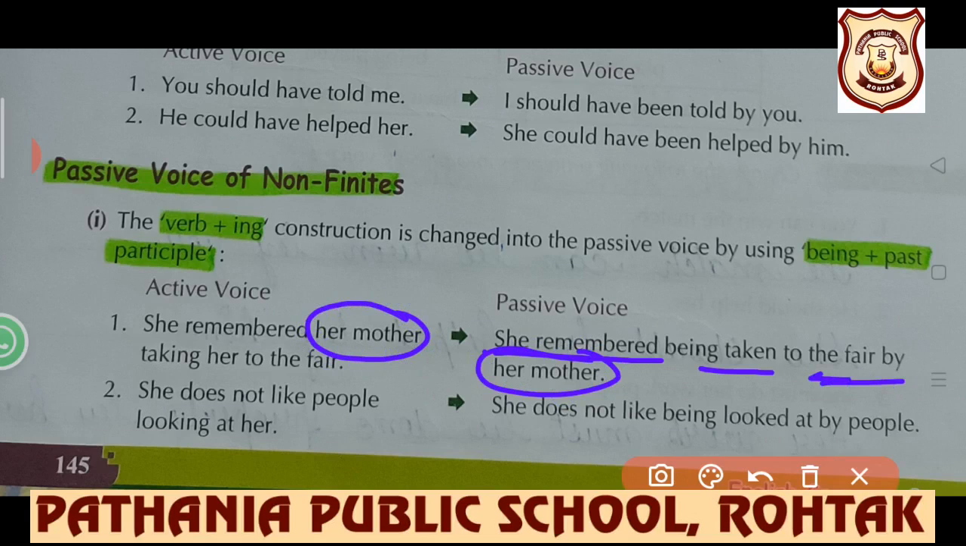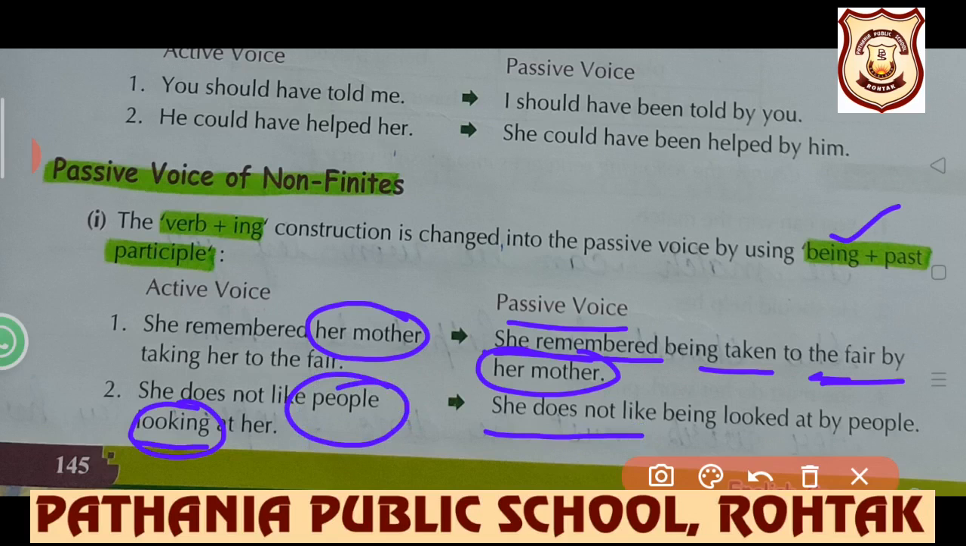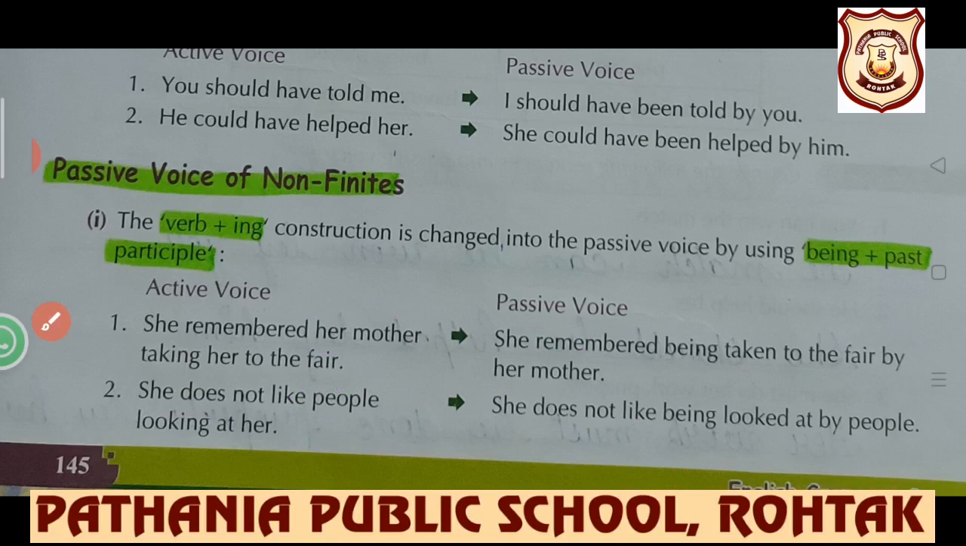Let's see another example. She does not like people looking at her. Looking, first form plus ing. We have to change it into being plus third form of the verb. So the formation would be being looked. Being plus third form of the verb. Now let's see the passive formation. She does not like being looked at by people. In this way, the formation will be changed from active to passive.